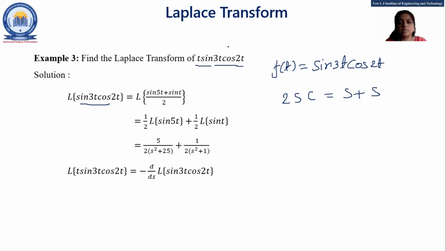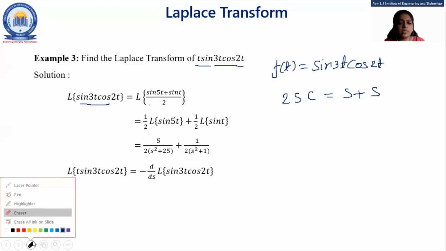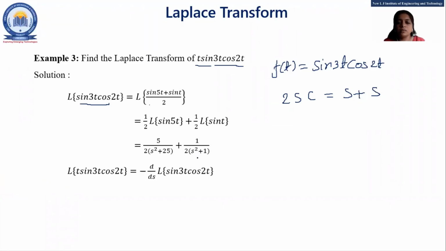Now we'll apply Laplace, or we can say we'll apply the linearity property. 1/2 is common for both terms, and Laplace of sine 5t is what? Laplace of sine 5t is 5 upon s square plus 25, and Laplace of sine t is 1 upon s square plus 1, right? So this is the Laplace of function of t. And our function of t is what? Sine 3t cos 2t. But we want to find the Laplace of t sine 3t cos 2t, right?